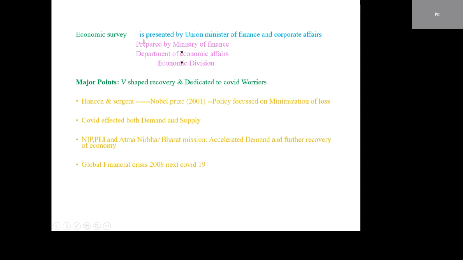Economic Survey is generally presented by the Union Minister of Finance and Corporate Affairs, that is Nirmala Sitharaman. It is prepared by the Ministry of Finance and the Department of Economic Affairs under the Economic Division.